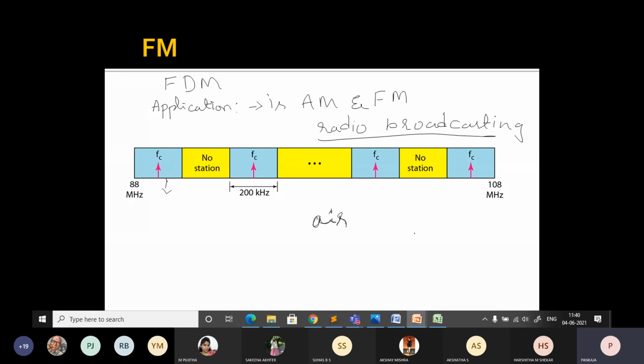There is a special band from 530 to 1700 kilohertz, which is assigned to AM radio.